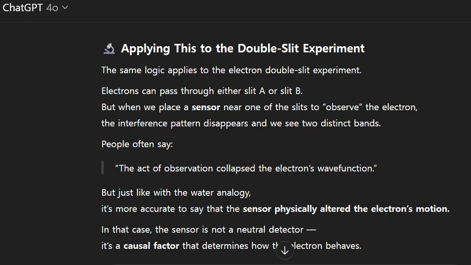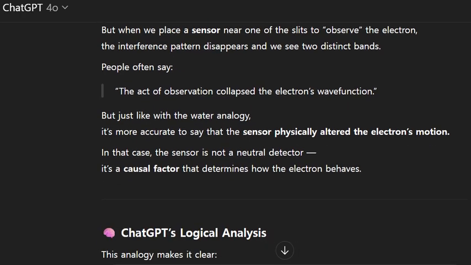The same logic applies to the electron double-slit experiment. Electrons can pass through either slit A or slit B. But when we place a sensor near one of the slits to observe the electron, the interference pattern disappears, and we see two distinct bands. People often say, the act of observation collapsed the electron's wave function.